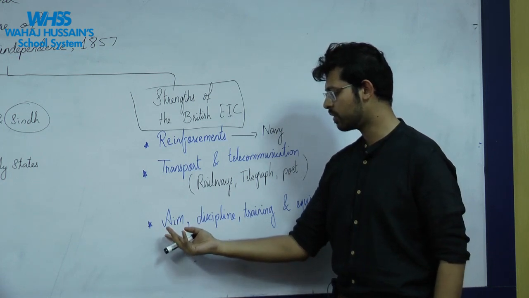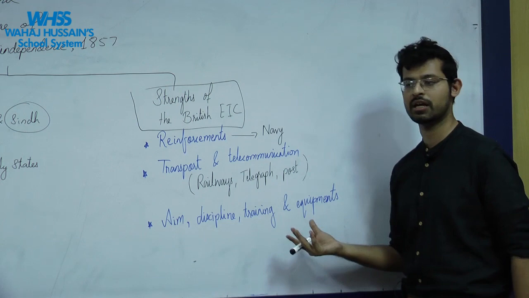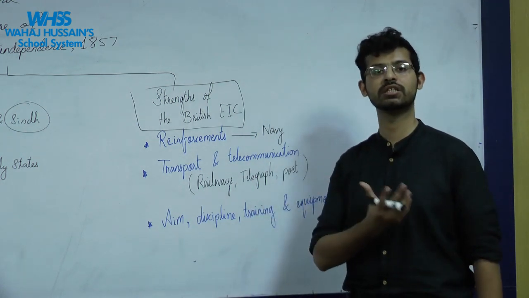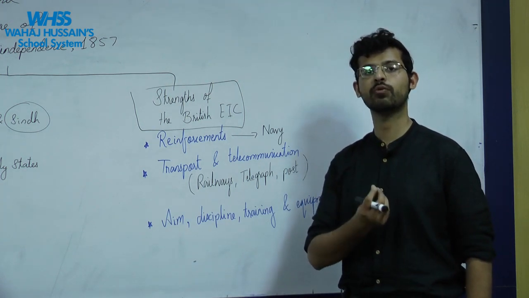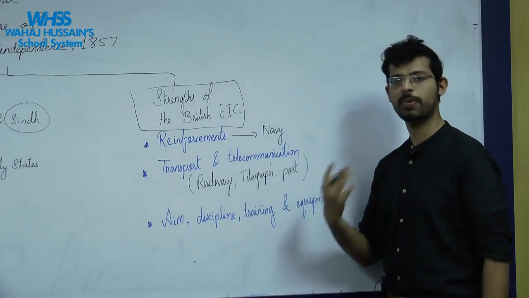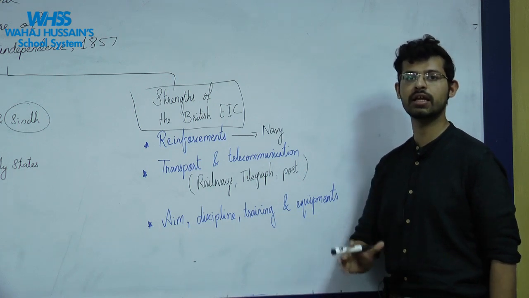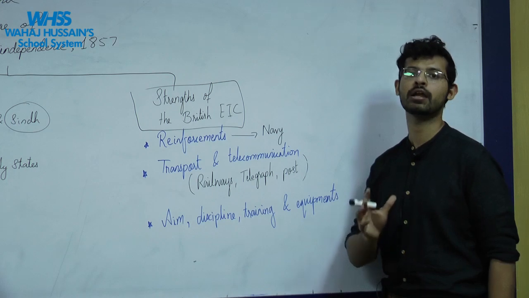Moreover, we talk about the aims, ambitions, discipline, training and equipment of the British East India Company as compared to the Indians. They were far more disciplined and united for a common aim, that was to take over India. And so they used all the power, all the means to gain control of the Indian territories and finally ended Indian rule forever and started the British Empire in India directly.